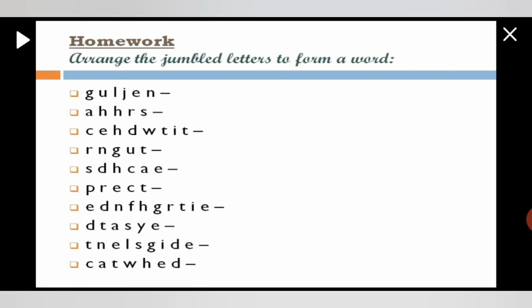Yes, now here you have to arrange the jumbled letters to form a word. Okay, these are the jumbled letters and try to solve them on your own.